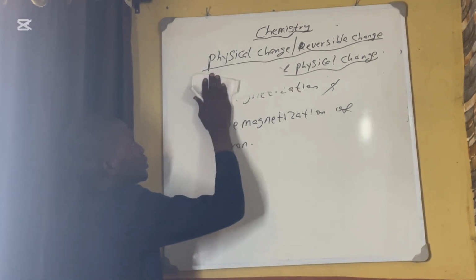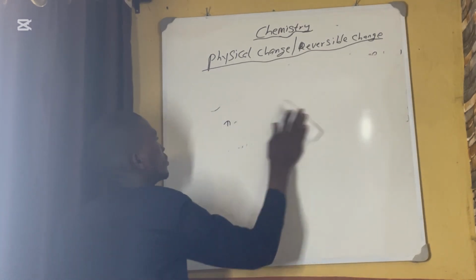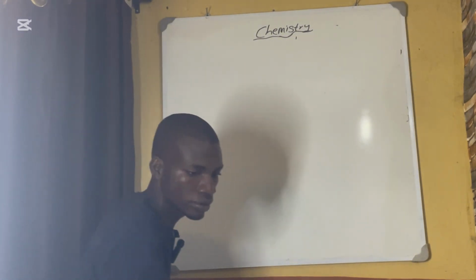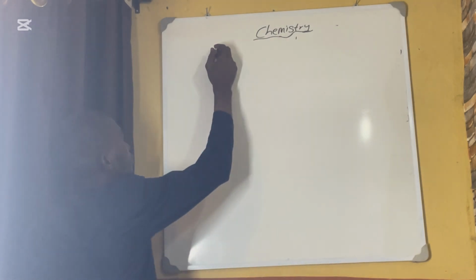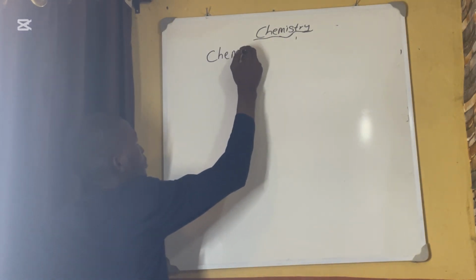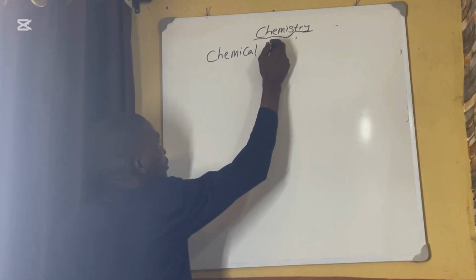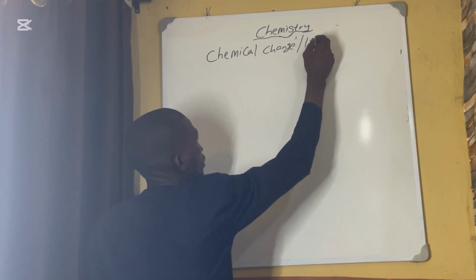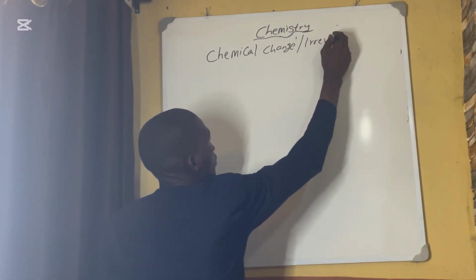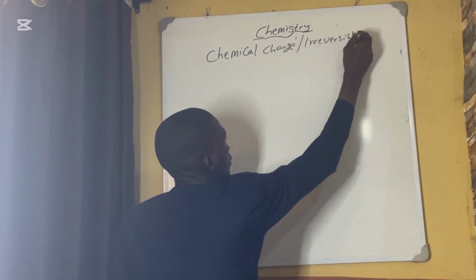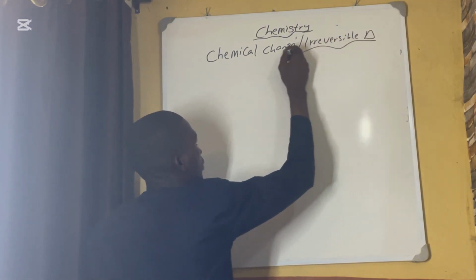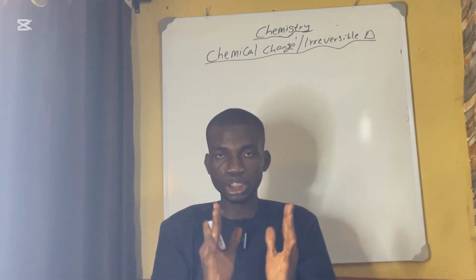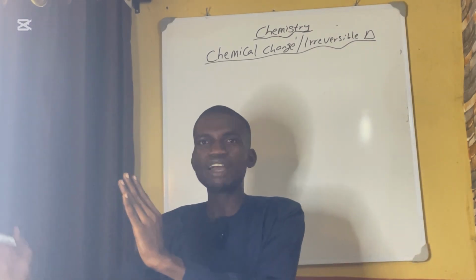Let's go to chemical change, or irreversible change. When we talk about chemical change, it's a change after the reaction. At the product side, everything will change.